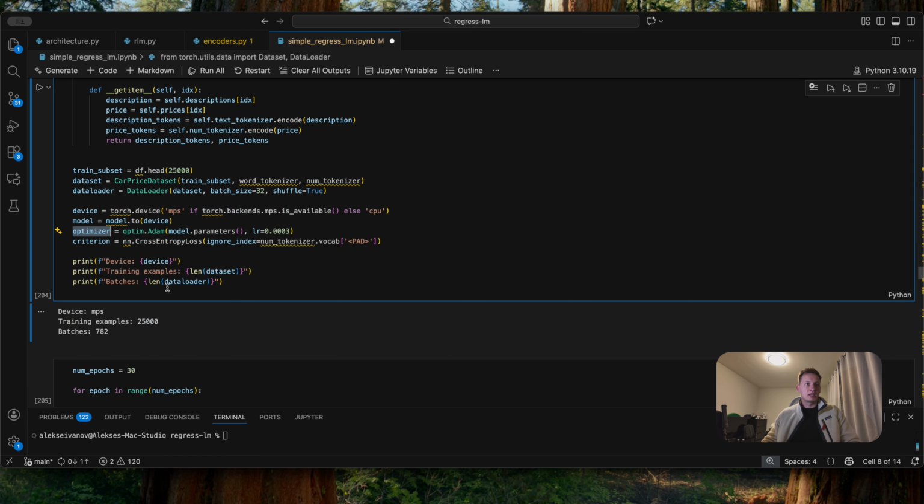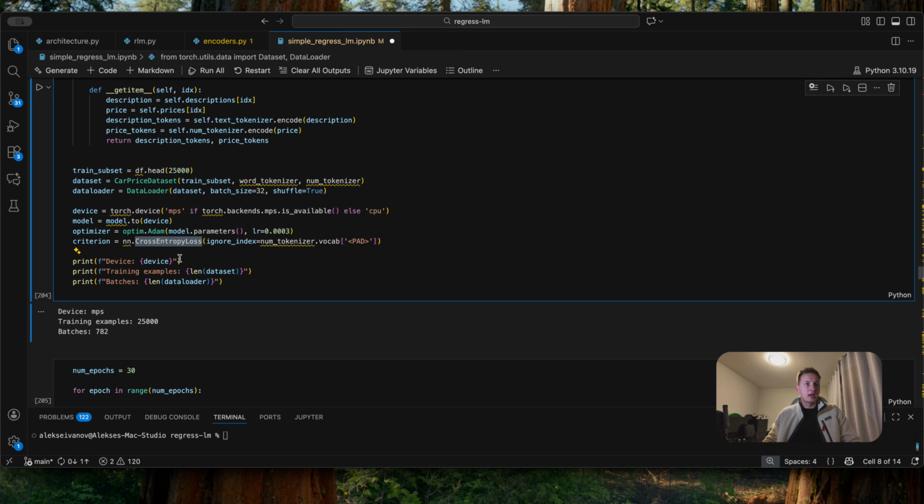Then we go to the optimizer. As you can see, for the optimizer we use Adam, which is much better than stochastic gradient descent, because Adam adapts the learning rate for each parameter automatically. So it's better than stochastic gradient descent.